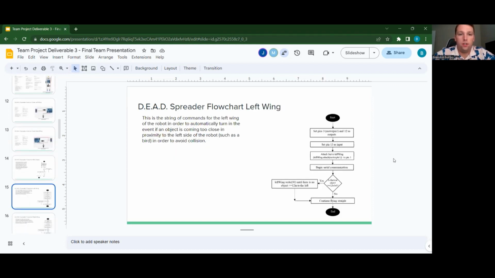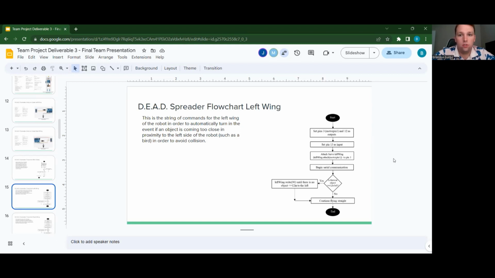Here's the flowchart for the left wing. This is very similar to the main body, but with fewer components because there's no button and there's no motor. There's just a servo motor. So this is the string of commands for the left wing of the robot in order to automatically turn in the event of an object coming too close in proximity to the left side of the robot, such as a bird or another aircraft, in order to avoid collision.